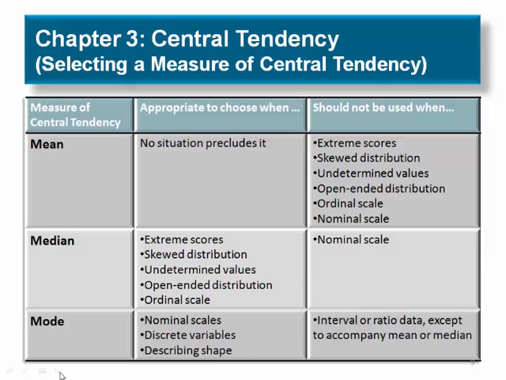When scores are measured on an ordinal scale, the median is always appropriate and is usually the preferred measure of central tendency. The primary advantage of the mode is that it can be used to measure and describe central tendency for data that are measured on a nominal scale. Recall that discrete variables are those that exist only in indivisible categories. In many situations with discrete variables, the mode is the preferred measure.